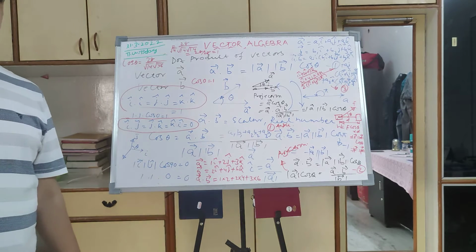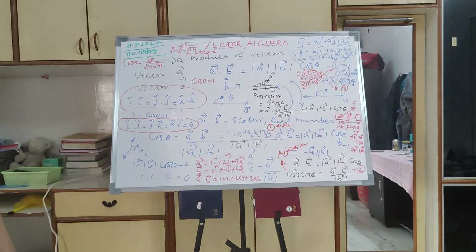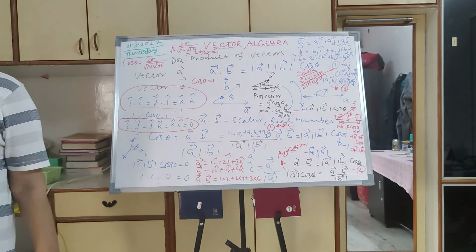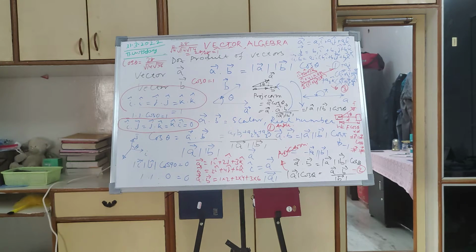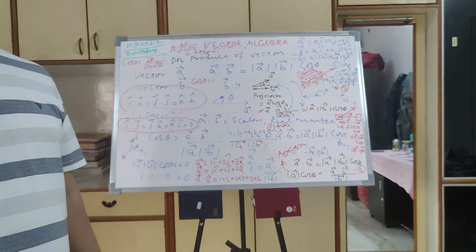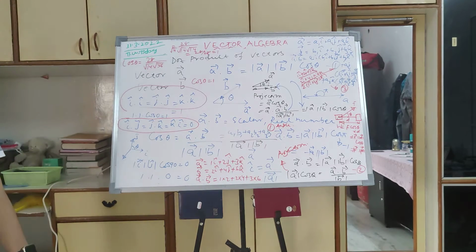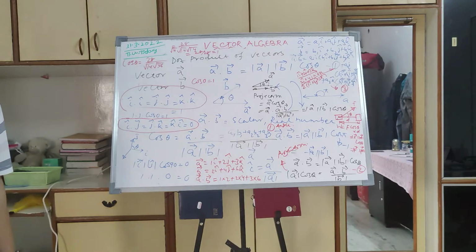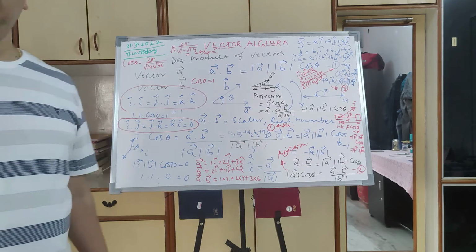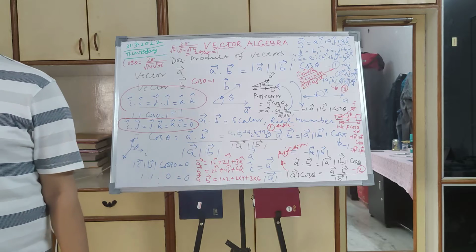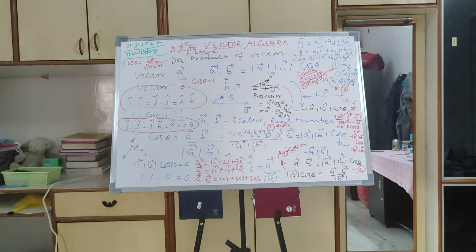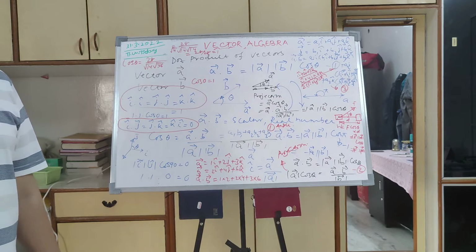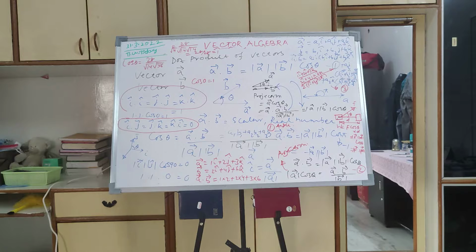And even centripetal acceleration, when a body is moving in a circular motion, is also a vector, because centripetal force is always acting towards the center, and the centripetal acceleration is also acting towards the center. You know the centrifugal force is equal to m r omega square, so r omega square is the centripetal acceleration. The centrifugal force is opposite to that of the centripetal force. So acceleration is a vector.